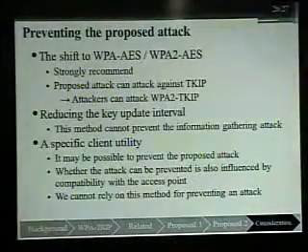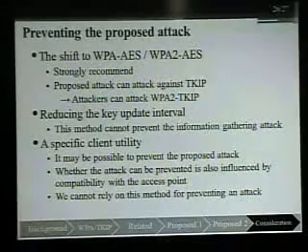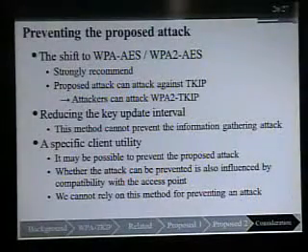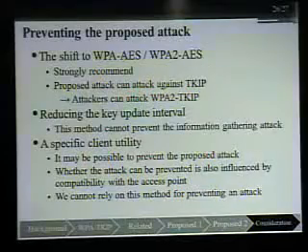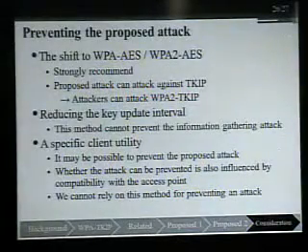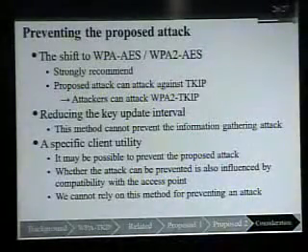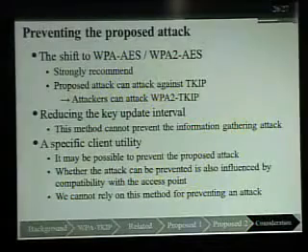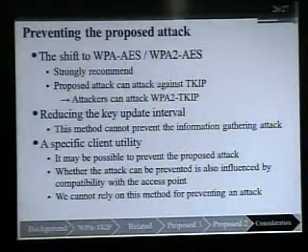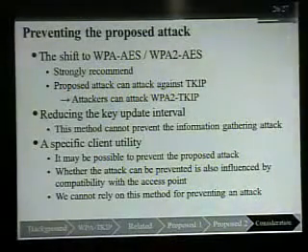I'll explain the prevention of the proposed attack. We strongly recommend the shift to WPA-AES or WPA2-AES. The proposed attack works against TKIP, so attackers can similarly attack WPA2-TKIP. Next, we recommend reducing the key update interval, but this method cannot prevent the information gathering attack.